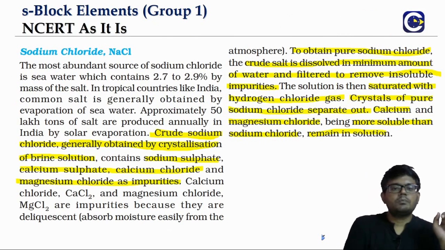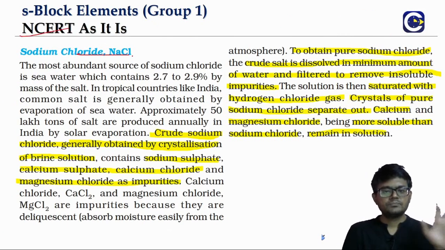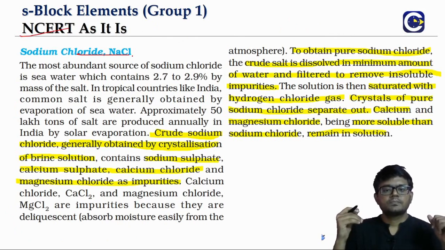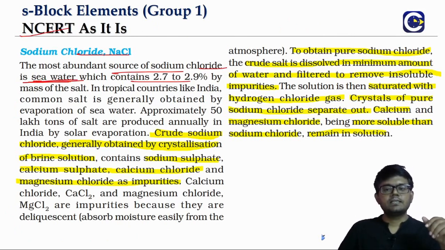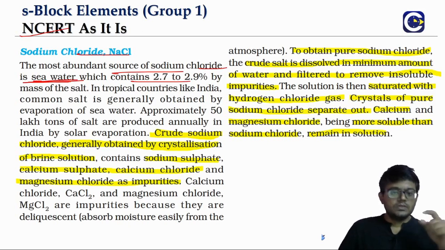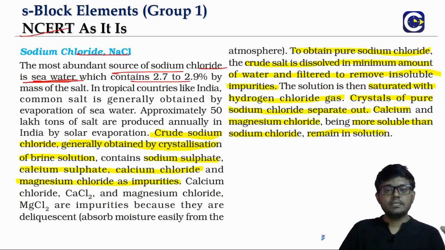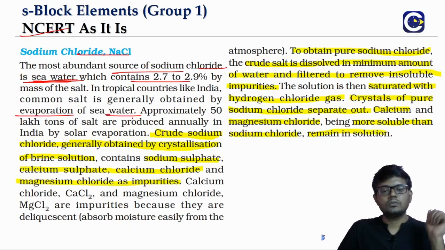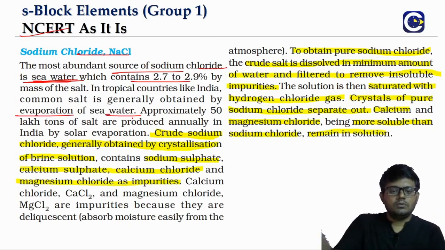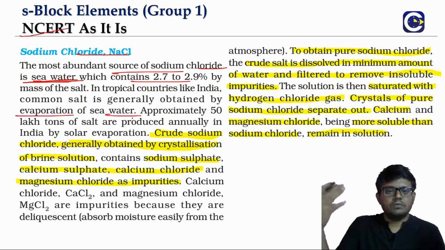The next important compound is sodium chloride, which is the common salt, that's what we call it. The most abundant source of sodium chloride is, of course, seawater, which contains 2.7 to 2.9% by mass of the salt. In most places, including India, we produce this by the evaporation of seawater. The salt fields basically allow the seawater to come in and then make the seawater evaporate.